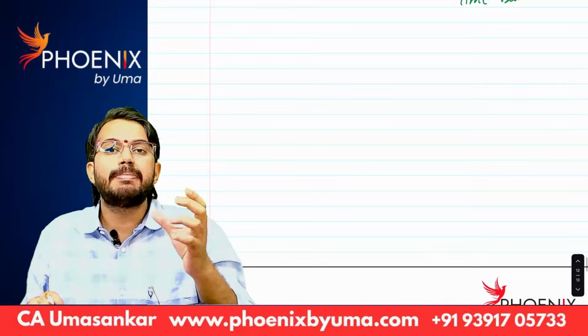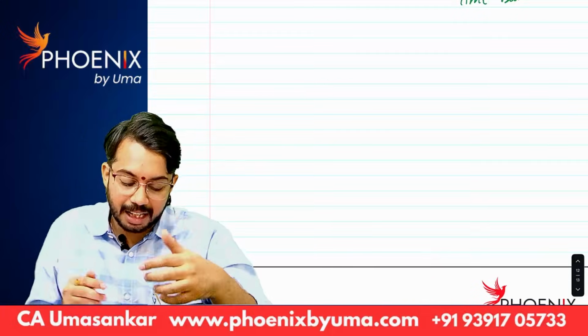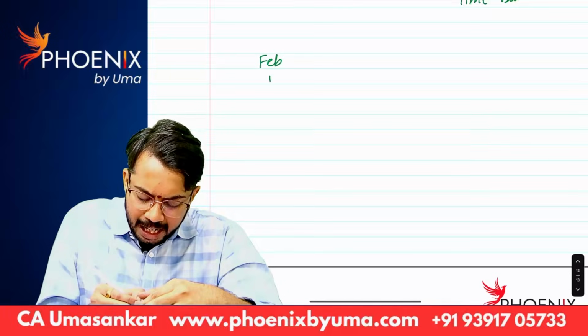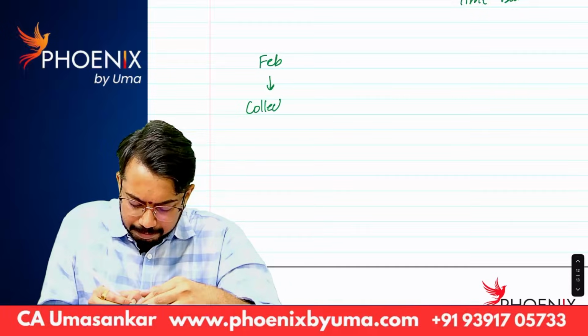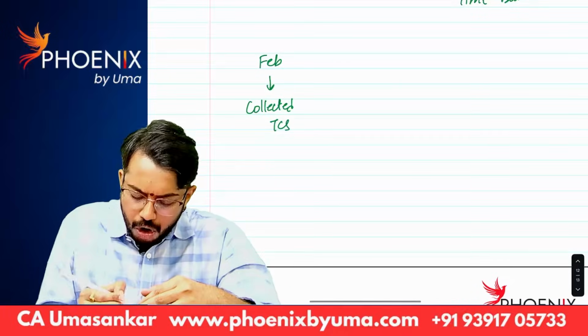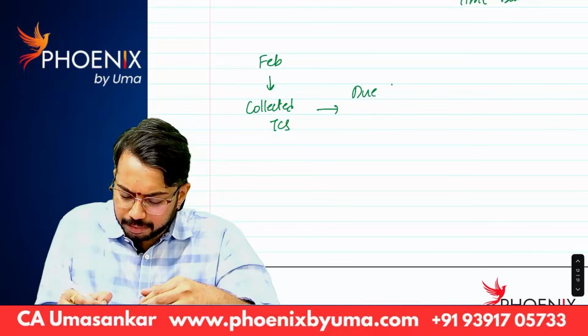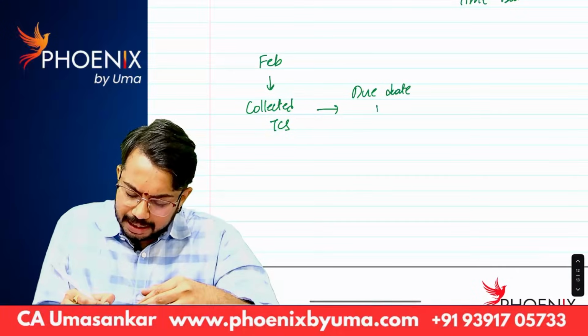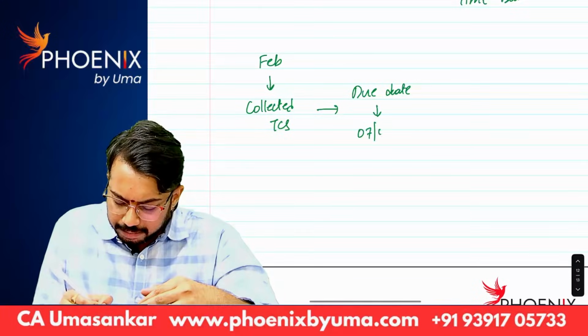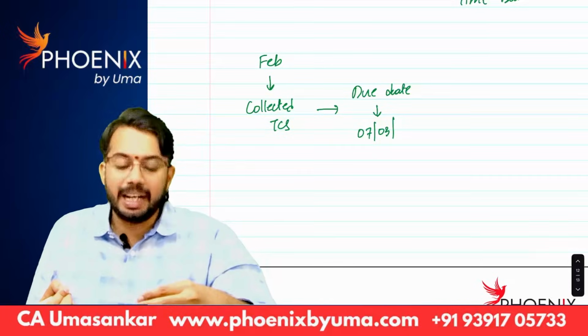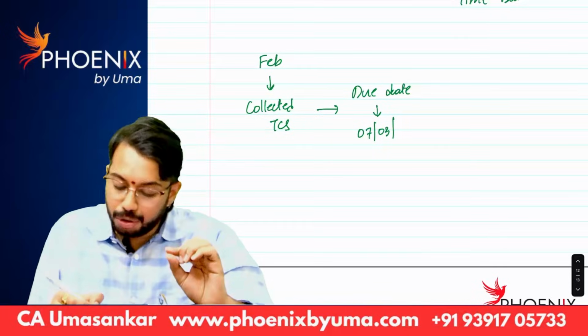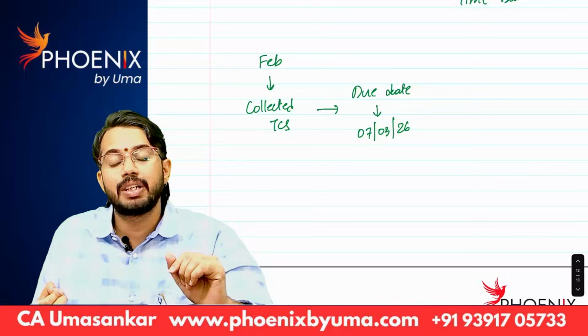But this punishment was a little bit relaxed. Let's say in February, I collected TCS. What is the due date? Due date is 7th March, right? Due date is 7th March 2026.